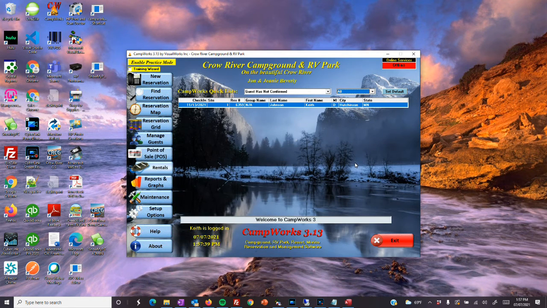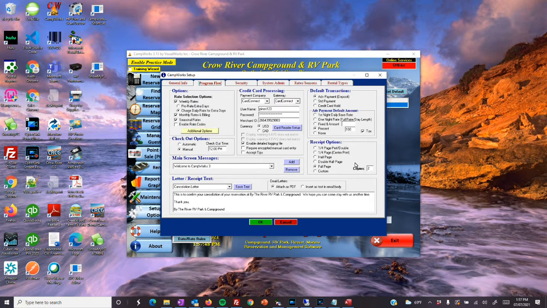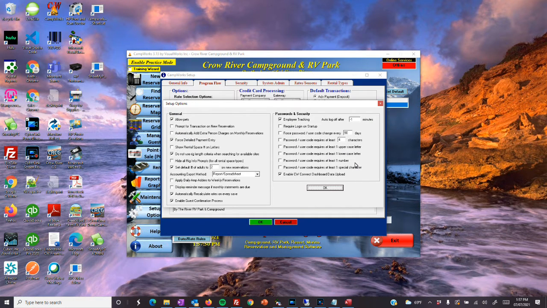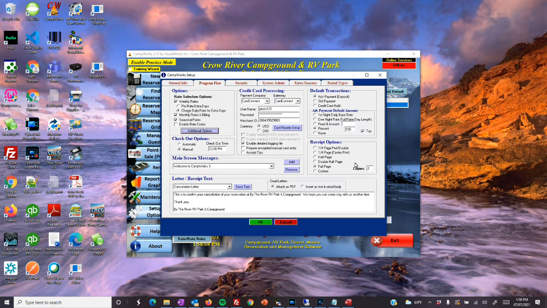Now to turn it on, we just go into Setup, Software Options, Program Flow tab, Additional Options button. And at the very bottom on the left-hand side, we have Enable Guest Confirmation Process. And when that is checked, the link is then added onto the confirmation letter email body, and that's what initiates the whole process and turns on all of the other features. So that is it. Pretty simple to set up and use as long as you're using online reservations. And if you're not using online reservations, contact us and we can get you set up.